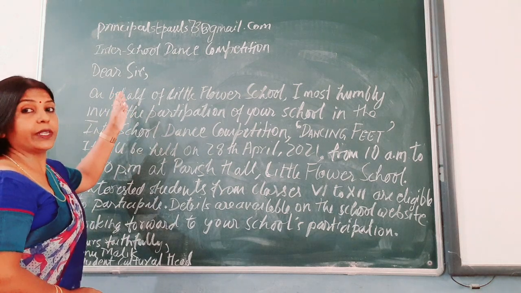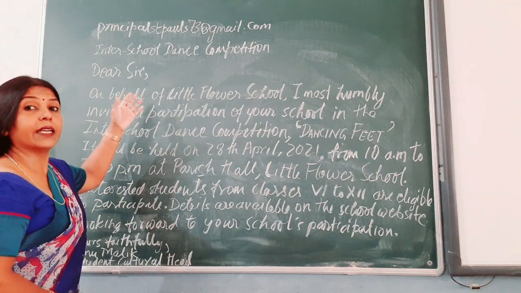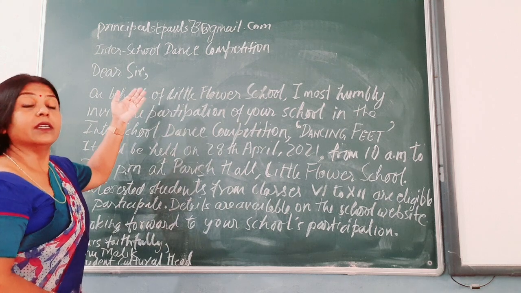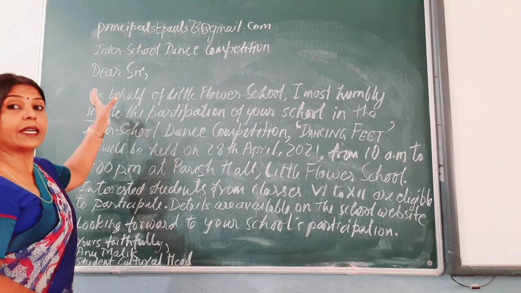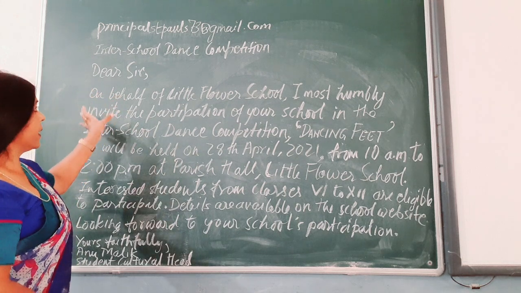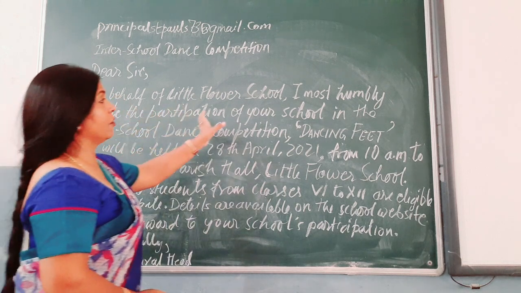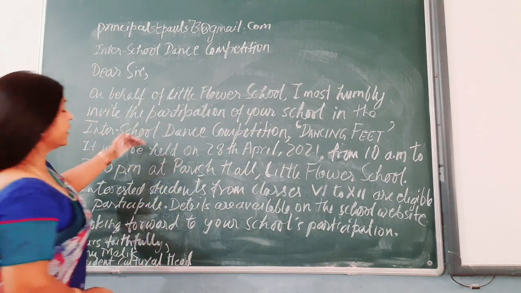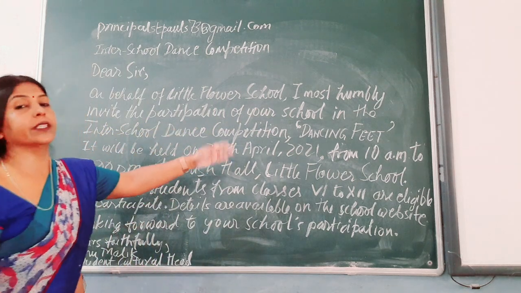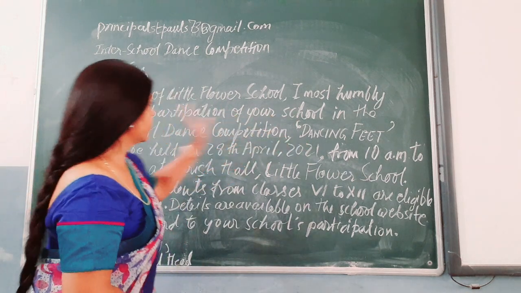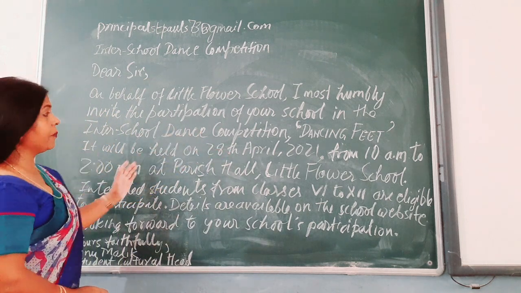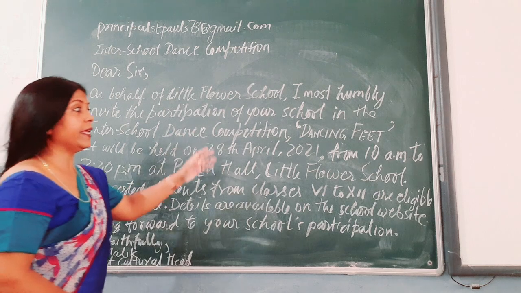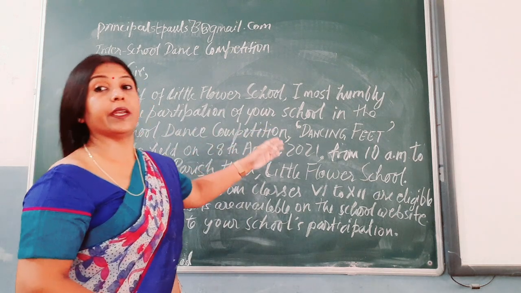The topic you are dealing with requires you to invite the principal of your neighboring school, so this word invite has to be there. Invite the participation of your school in the inter-school dance competition, Dancing Feet. So we have written the name of the event also. It will be held on 28 April 2021.